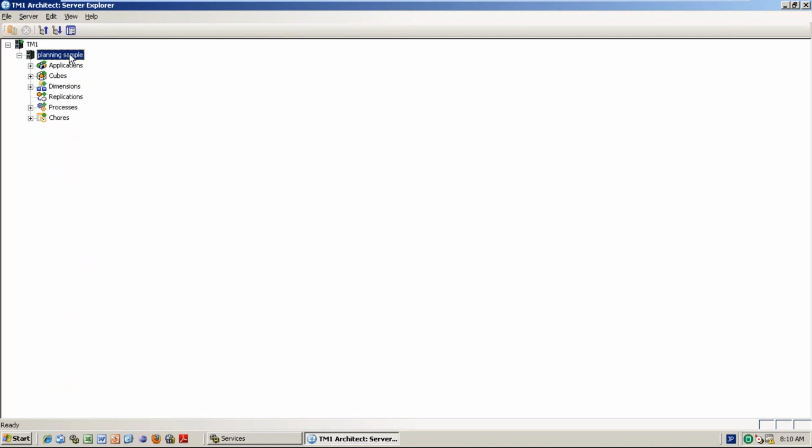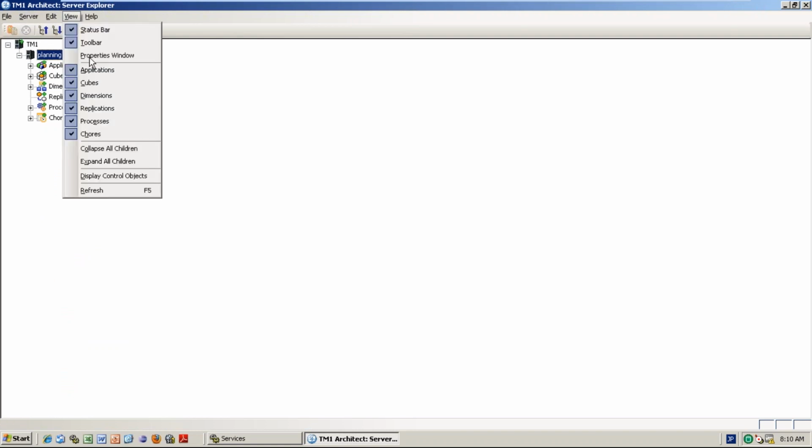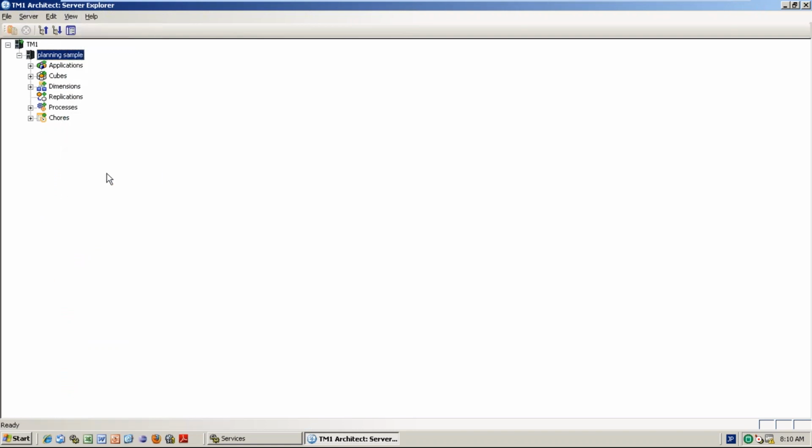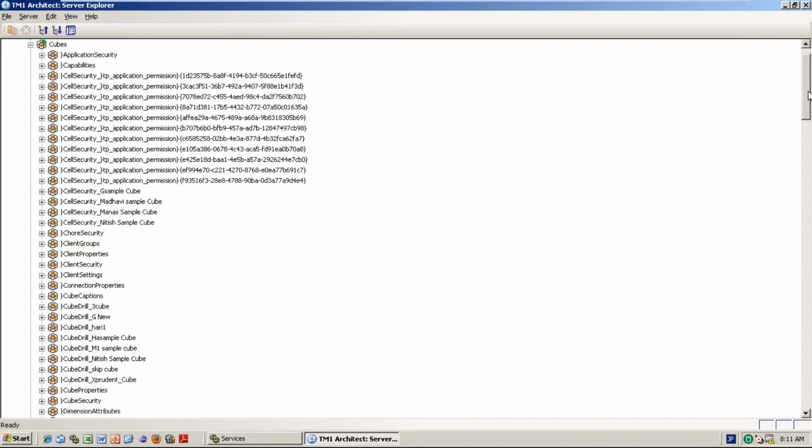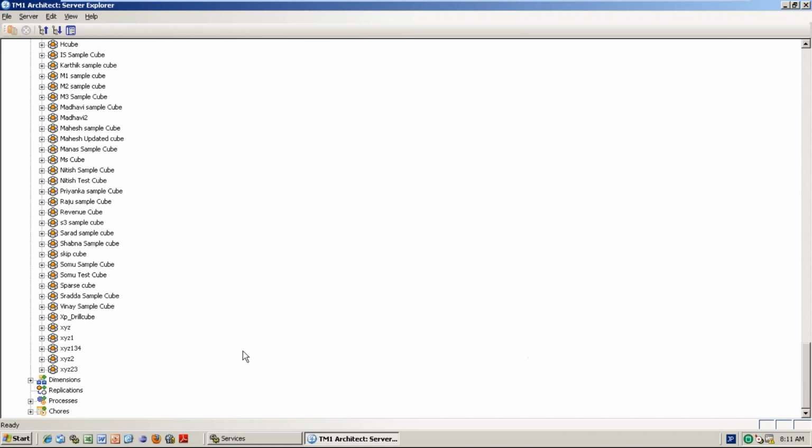So what I need to do is go to the view, display control objects, and get the control objects. First, if you want to give access to the cube, what do you need to give? Dimension. For Priyanka cube, what are the dimensions? S1 location, S1 time, S1 measure.